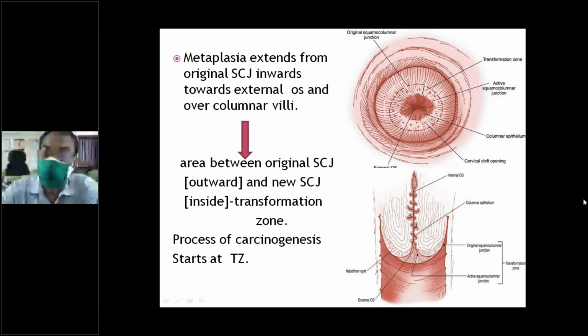In between this area, beneath it, there is a reserve cell. This reserve cell is susceptible to transformation. Instead of normal metaplasia, abnormal dysplastic cells form. So repeated exposure to infection or injury will make this pre-malignancy.